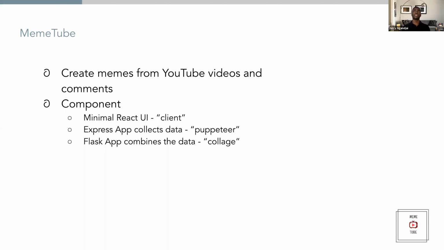And lastly, the third thing we're going to be running in the background is a Flask app. The point of the Flask app is to combine the data that is collected from Puppeteer. So this is basically the flow of data. The user uses the client, enters a YouTube URL. The client sends a request to Puppeteer that fetches the data. The data gets sent back to the client, and then the client again sends a request to the Flask app to combine the data into memes.